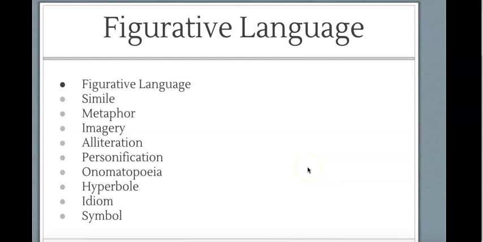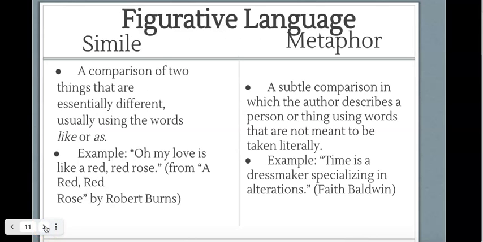Let's talk a little bit about figurative language and the use of it in text. So we're going to talk about things that you probably have heard before, things like simile, metaphor, imagery, alliteration, personification, onomatopoeia, hyperbole, idiom. I think I might have cut that one. Symbol and motif is one that I added. So let's see how these go.